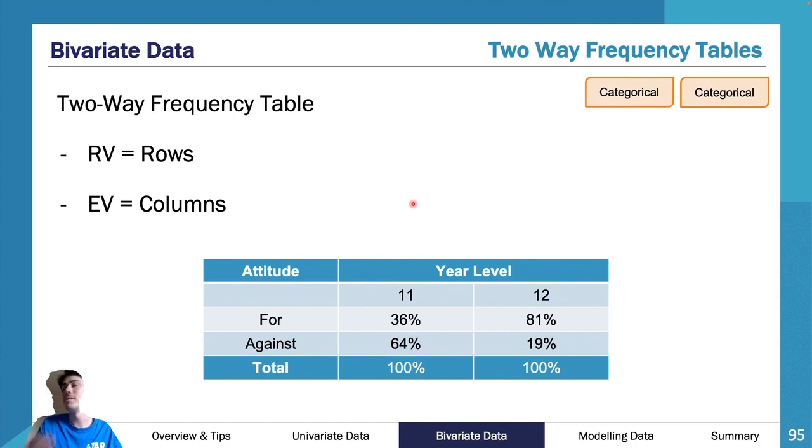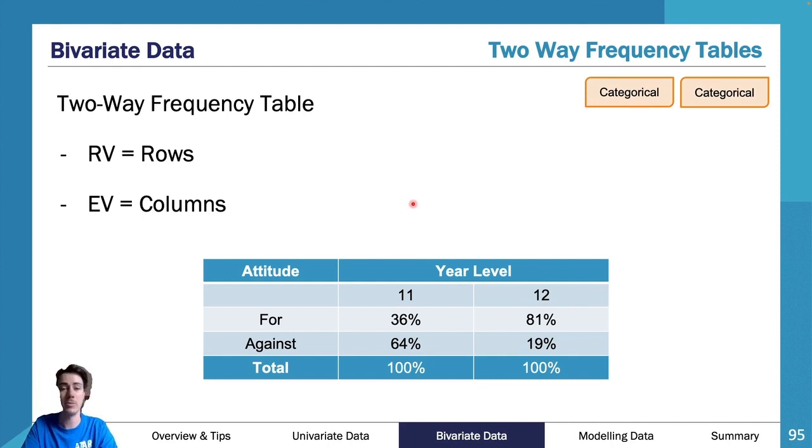Now, two-way frequency tables. Again, these are not all that useful. Now they are, but they're not. Again, we want to avoid frequency tables at all costs. So frequency tables are last resort, just like in univariate, in bivariate, we don't want to use frequency tables.